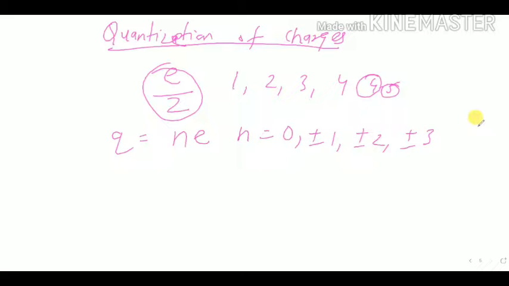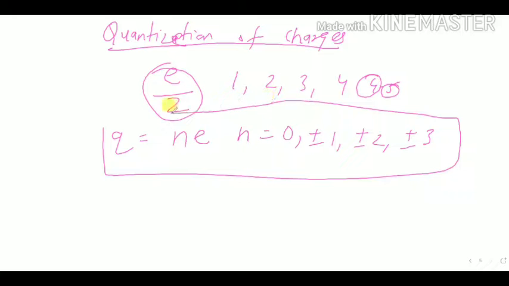So how can you write it? The experimental fact that electric charge occurs in discrete amounts instead of continuous amounts. Okay, students, quantization of charge means it only takes certain values. In the exam, if the question is this and you write this statement, you will get marks. This is a very important line for quantization of charge. Q is equal to ne, and basically it is a fact that it can have discrete amounts but not continuous.